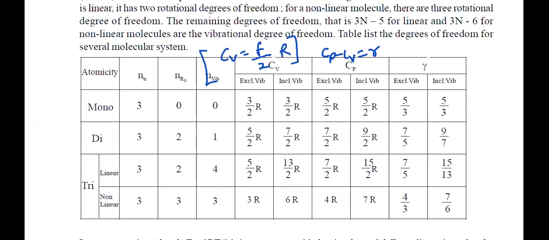So can I say that CP is equal to 1 plus F by 2 R?